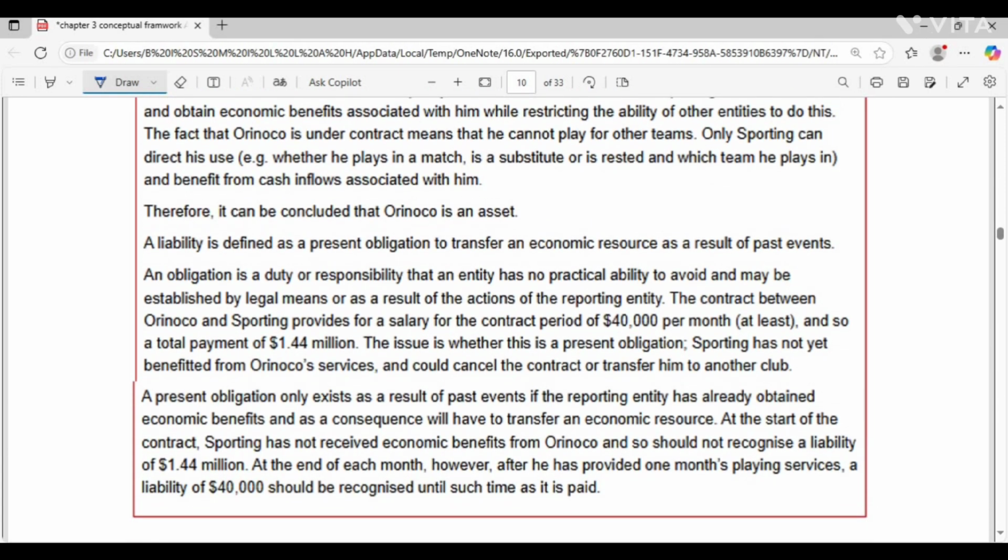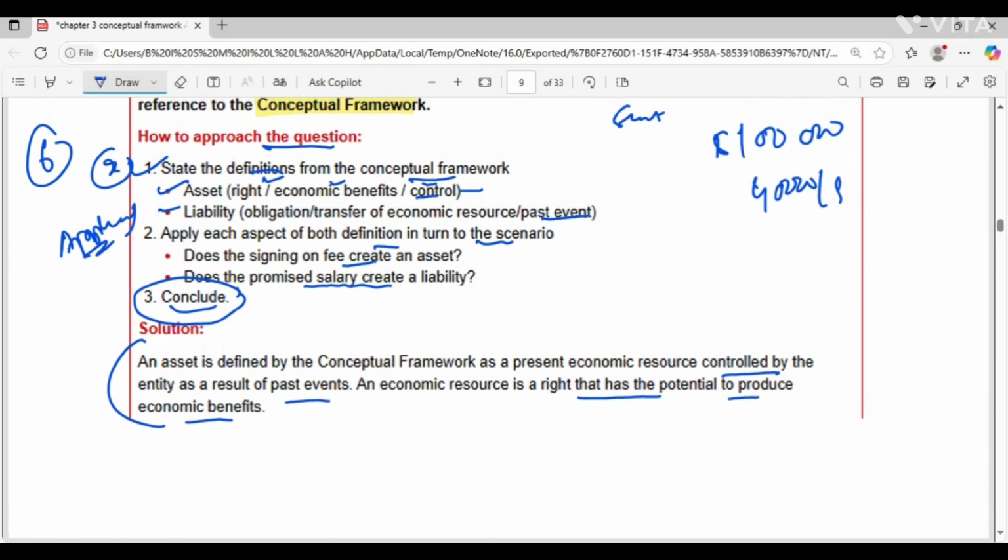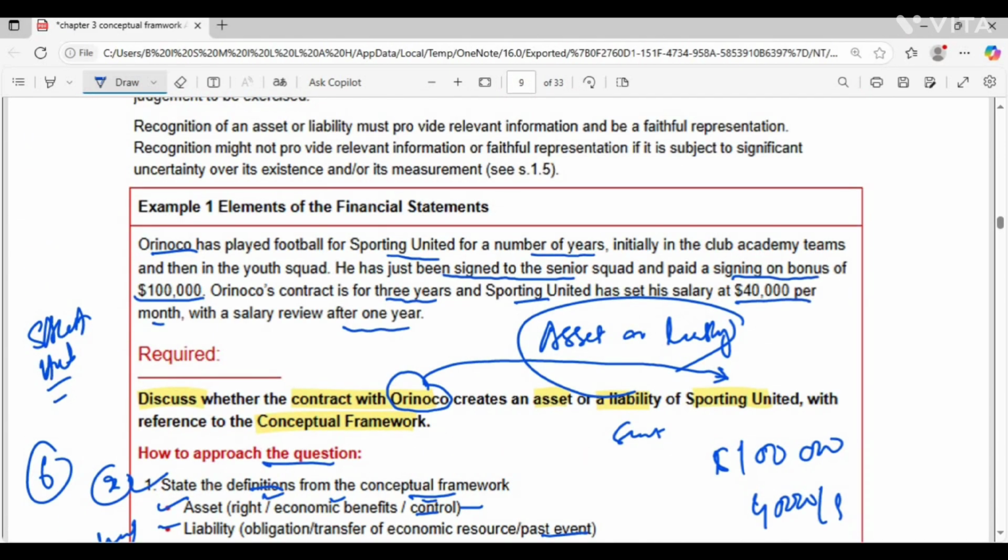Now let's move on to the scenario, and here I will explain in simple words. You see here, the first question is, you have just stated the asset and the liability definition, right? Now the question is whether the contract with O creates an asset or liability for Sporting United. So the first thing is, does the signing-on fee of $100,000 create an asset? You have studied whether it creates a right for Sporting United or not. Sporting United has a contractual right to O's playing services for 3 years. So this means there is a right.